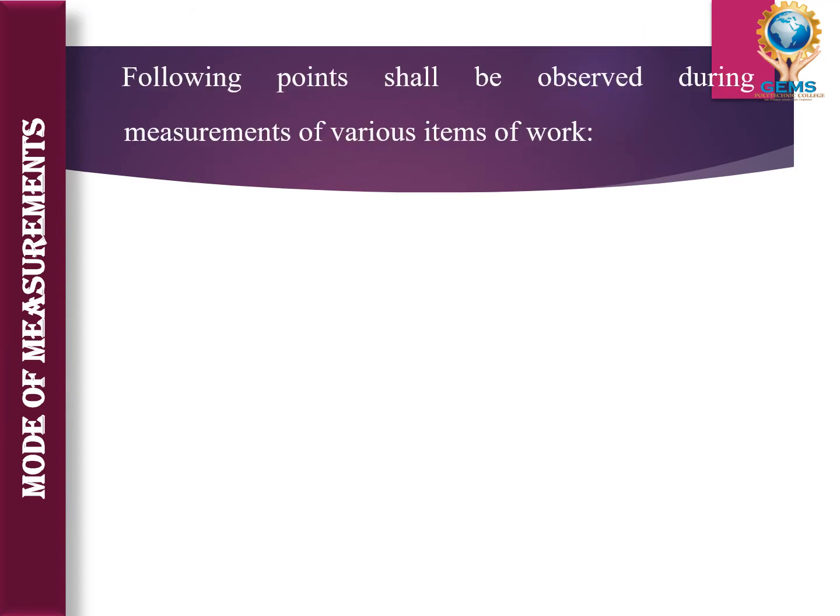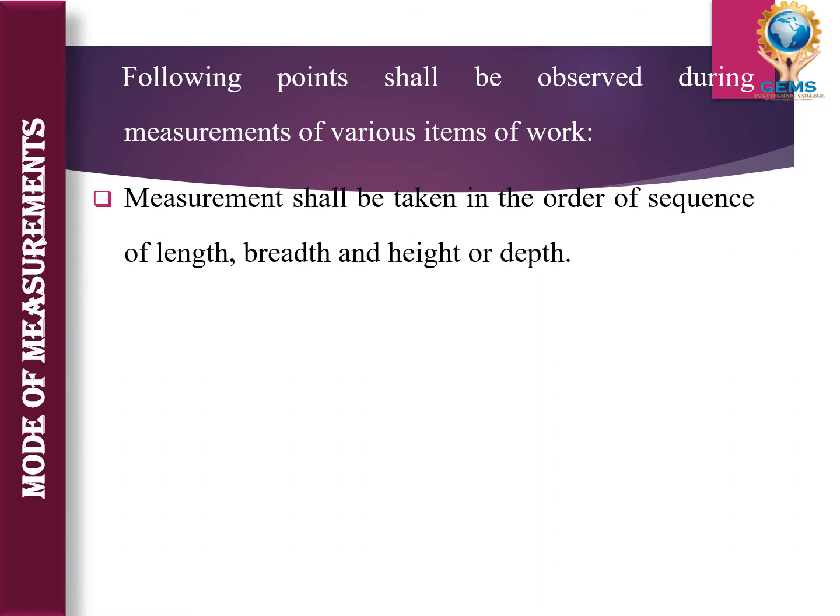So next one is what? Some points we need to follow. Following points shall be observed during the measurement of various items of work. What are the points we need to observe? First one is measurement shall be taken in the order of sequence of length, breadth, and height or depth.